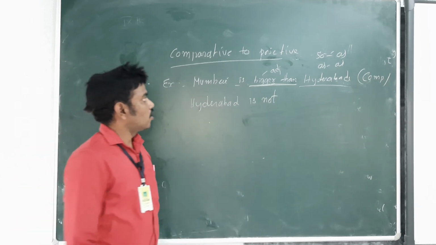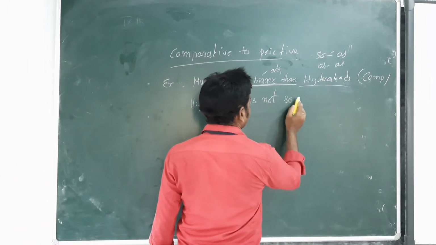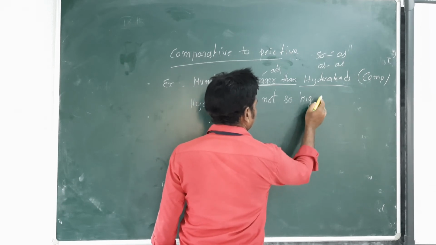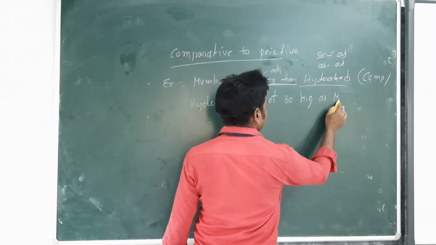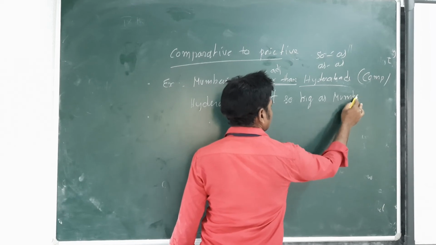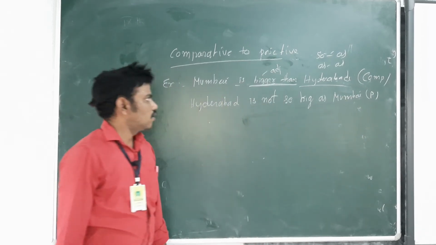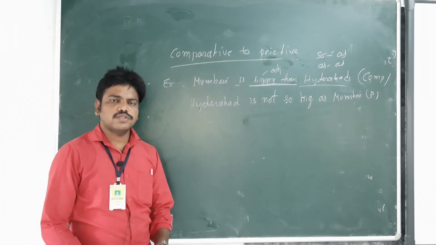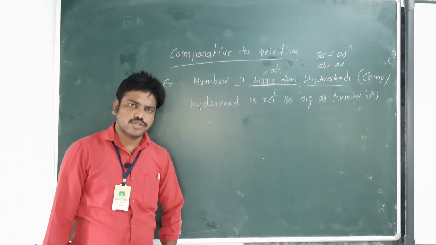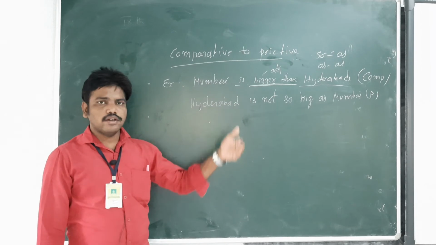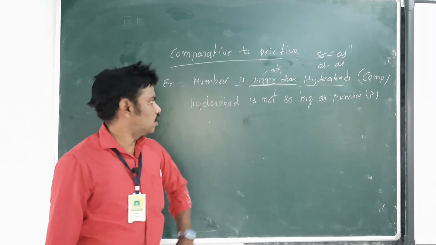Hyderabad is not so big as Mumbai. This is positive. In this way, we should transform the sentence from comparative to positive degree.